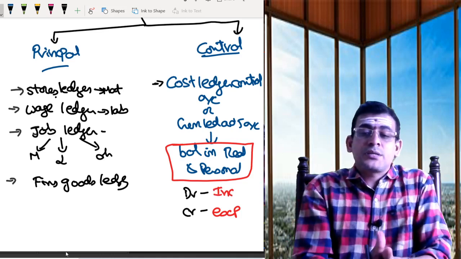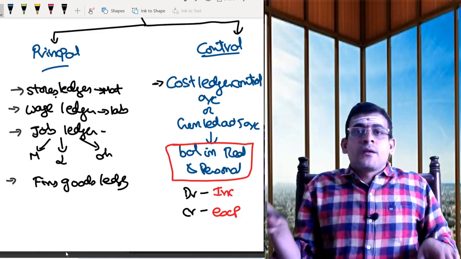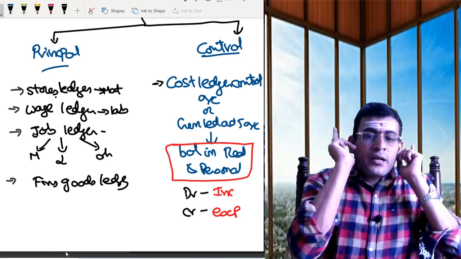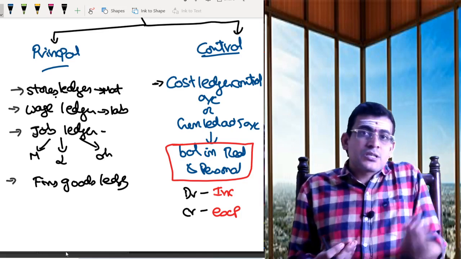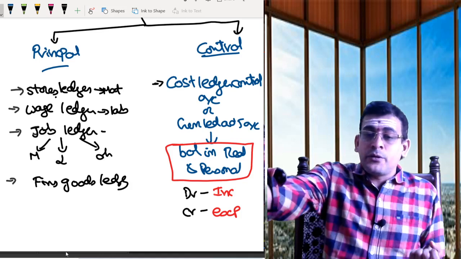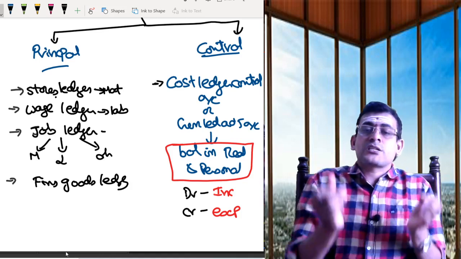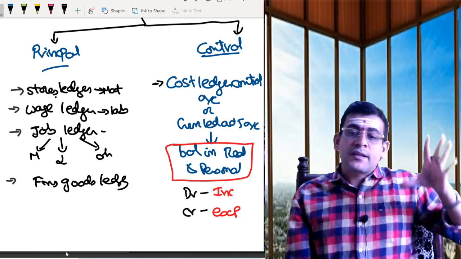If you look at this, it almost looks like a cash book, but I can't call it a cash book, because in a cash book you record only cash transactions, whereas the general ledger, as I said, is a mixer. You bring in your real account transactions and your personal account transactions also. So I will be recording everything.